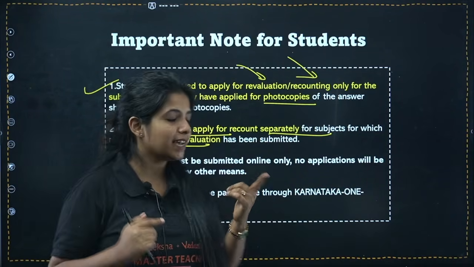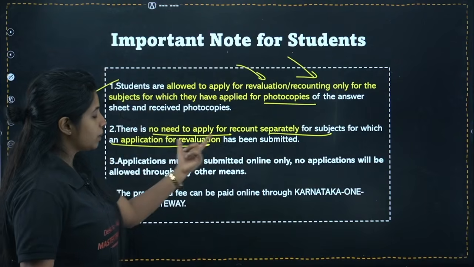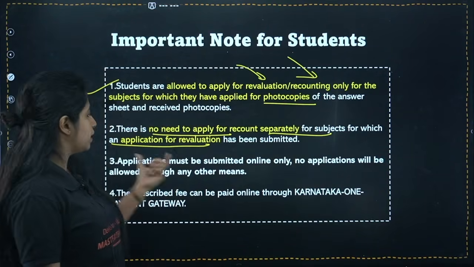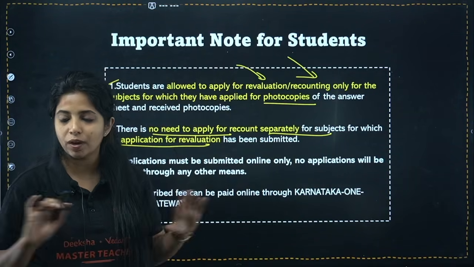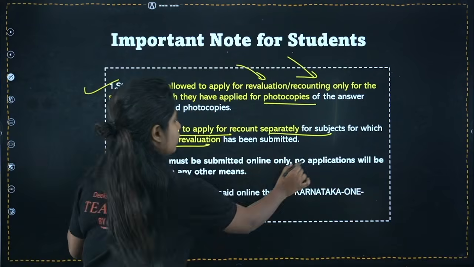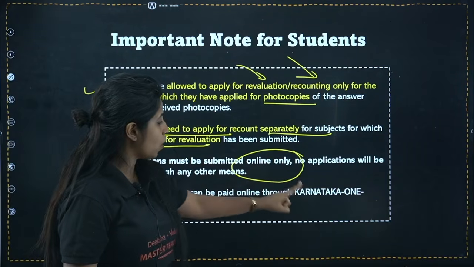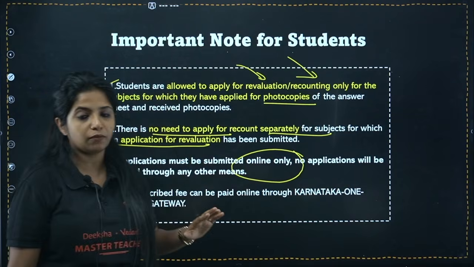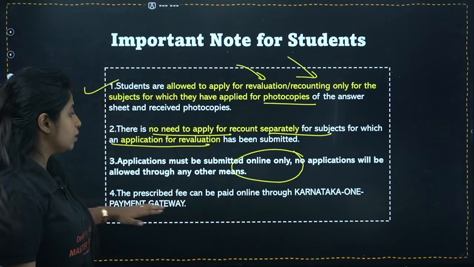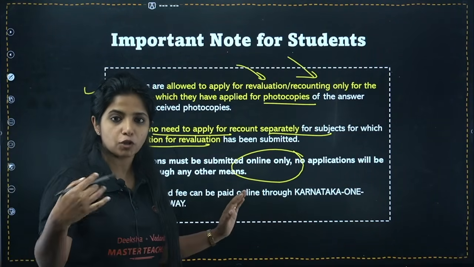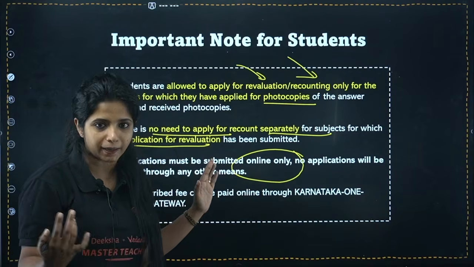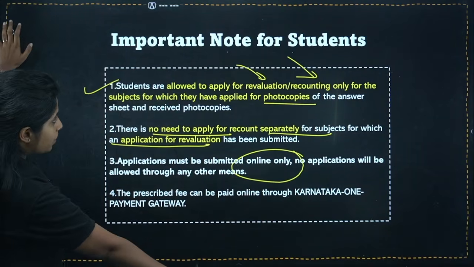Yes. Next thing, application must be submitted online only. No applications will be allowed through any other medium. So there is no other medium. There is only online form of application out there. Now, the prescribed fee can be paid online through Karnataka One Payment Gateway. So that is the way where we are going to do the payment. I'll be talking more about it when I show you how to apply. Cool. Now, I hope this is clear.